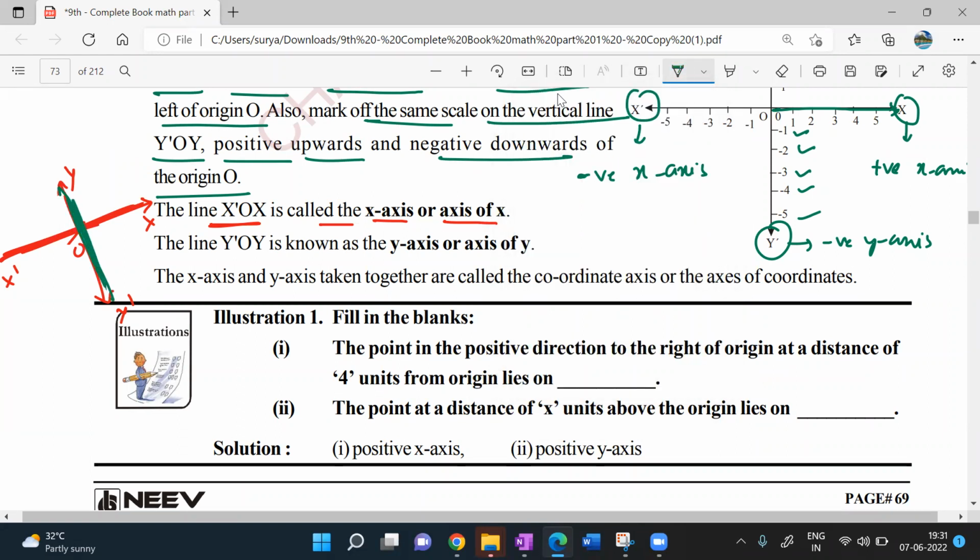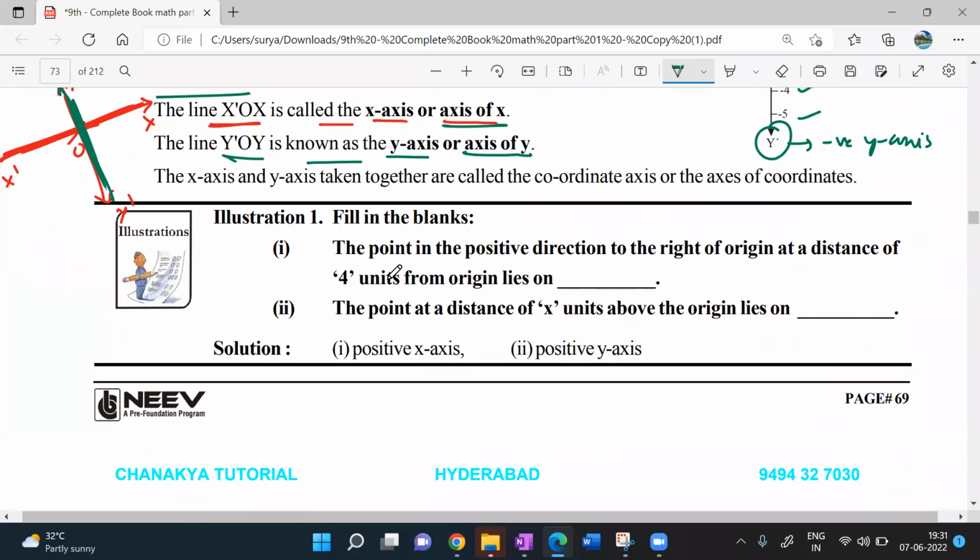This thick green line is y'oy. This thick red line is the x-axis. The thick green line is the y-axis. Y dash oy is known as the y-axis or axis of y. The x-axis is also called the axis of x. The y-axis is also called the axis of y. Clear? All right. Perfect. Next.